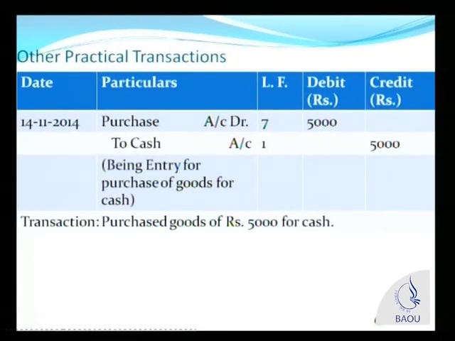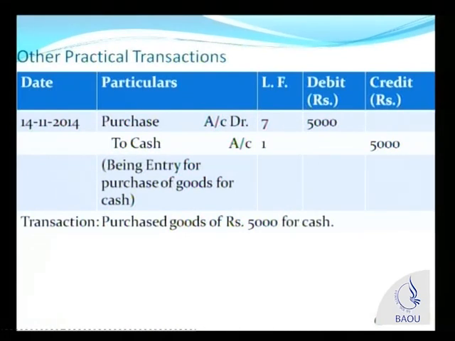But before that, let's look at the accounting treatment or the journal entry for the purchase of goods of rupees 5,000. I have shown you the journal entry, which is purchase account debit rupees 5,000 to cash account credit 5,000. The explanation of this would be why purchase account is debited. Purchase account is an account of goods. Debit what comes in. Goods is a real account.